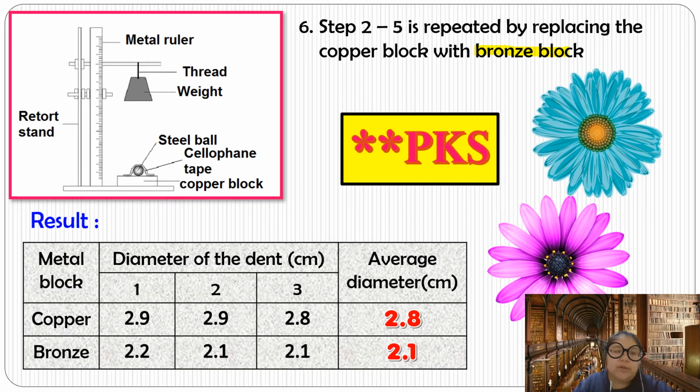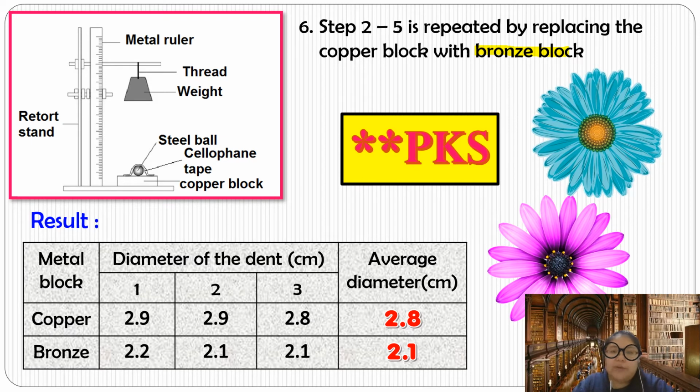Okay, now you see the result. So the result you just copy here because we never did it inside the school. So this one is the answer. Okay, first one we find using the copper block. The dent is 2.9. Okay, when I do the second time, 2.9 also. When I do the third time, from the procedure we never mentioned a third time. So if you never mention the third time, you don't need to copy the third time. If you want to copy the third time, then in your procedure you must say we repeated 3 times. Repeated 2 times: you do the first time, then you repeat 2 more.